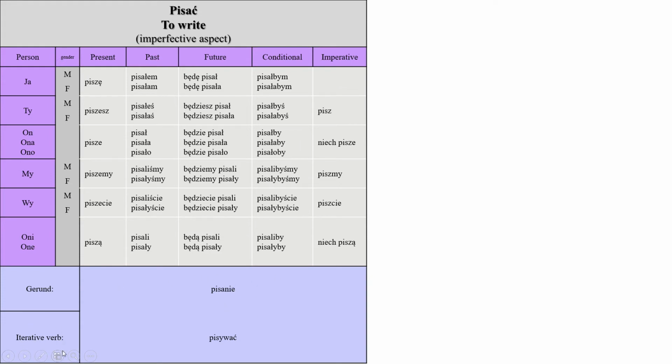The iterative verb is pisywać, and it's used whenever you're indicating a usual act. So pisywać, so you usually write something, or I usually write on a paper or using a pen or pencil. You can use this verb to indicate this. I will talk about it individually in other videos, so don't worry.